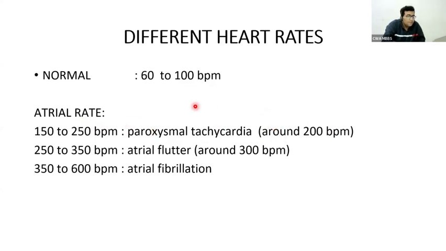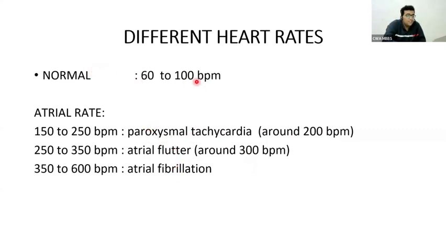So if the atrial rate is more than 200, it is paroxysmal tachycardia, paroxysmal atrial tachycardia. There is normal atrial tachycardia beyond 100. When it's beyond 200, paroxysmal tachycardia. When beyond around 300, we call it atrial flutter, and beyond 350, we call it atrial fibrillation. Don't worry, we are studying all these terms in detail.